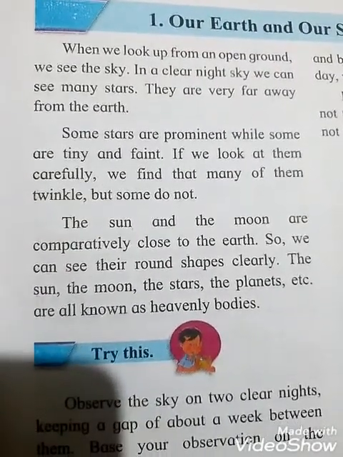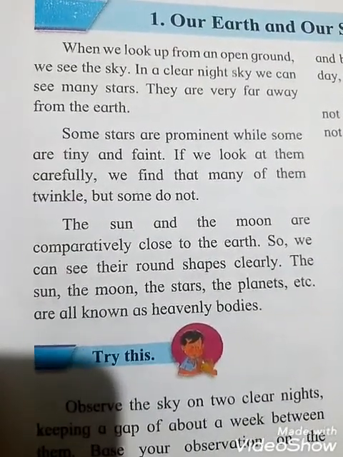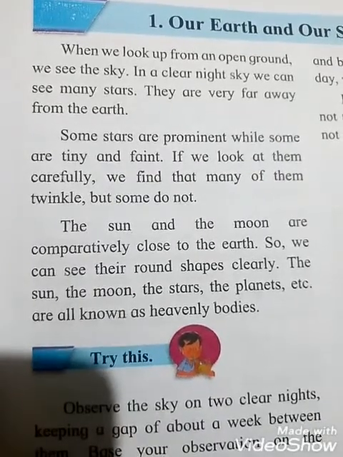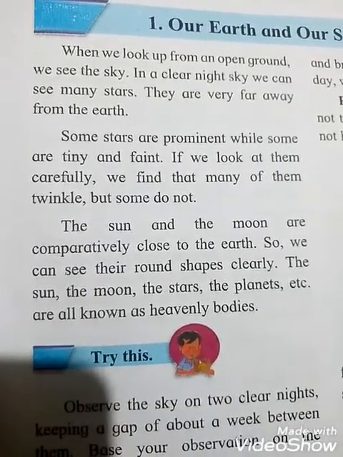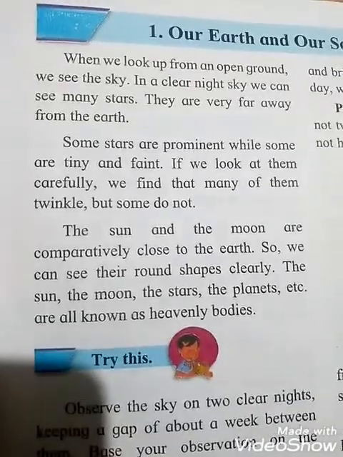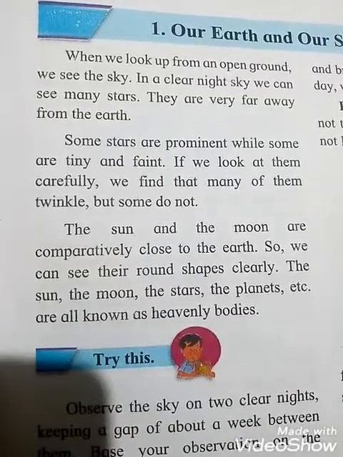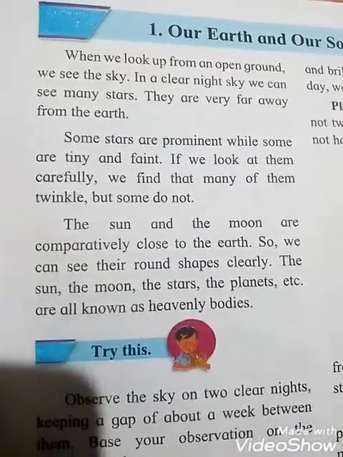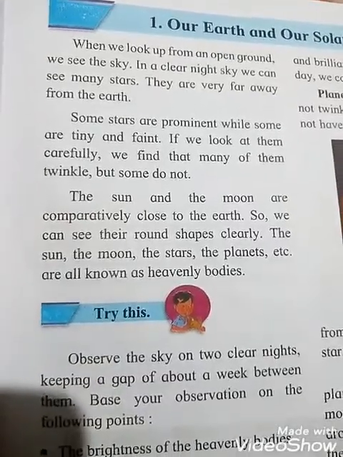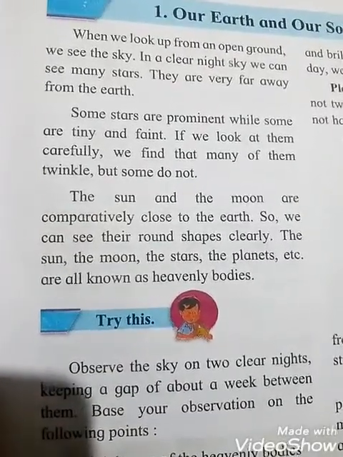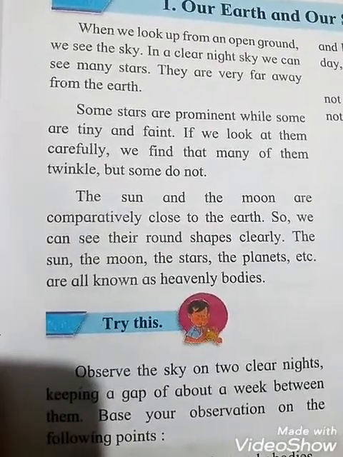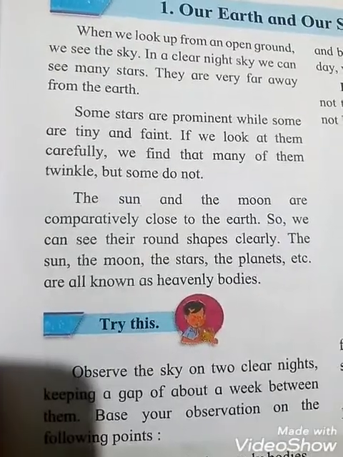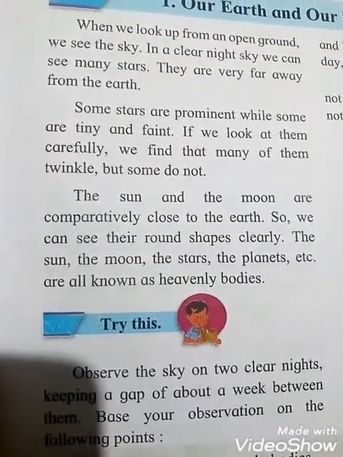The Sun and the Moon are comparatively close to the Earth, so we can see their round shapes clearly. See students, the Sun and the Moon are comparatively close to the Earth, and because of that we can see their round shapes clearly, properly. The Sun, the Moon, the stars, the planets, etc. are all known as heavenly bodies.